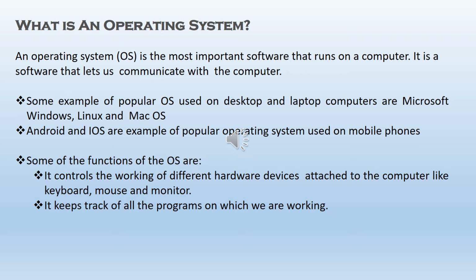Do you know what is a hardware? Yes. The devices that we can touch and see, we call hardware devices. So hardware devices are attached to the computer. So it controls the hardware devices. I have given you examples: keyboard, mouse and monitor.